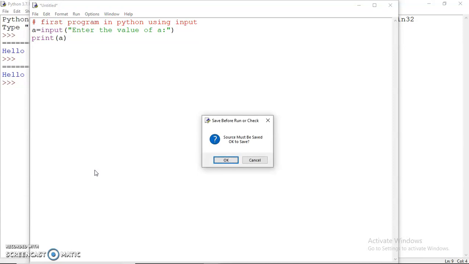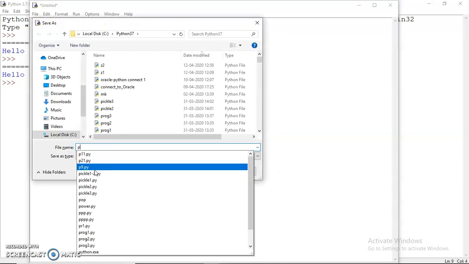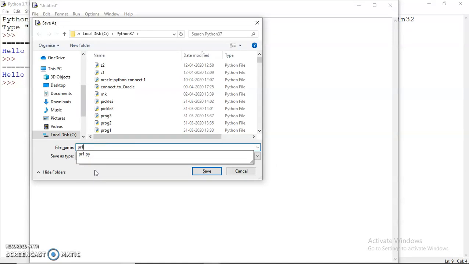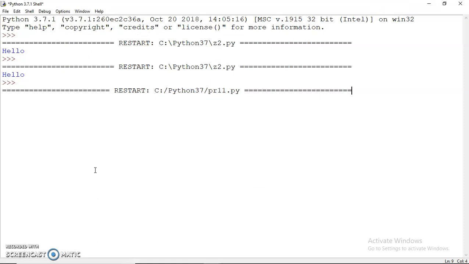So let me just run this code for you now. Let's save it with the name PR1. Or we can store it as PR11. Okay. So the input statement is waiting for us to input something. So let me input here.